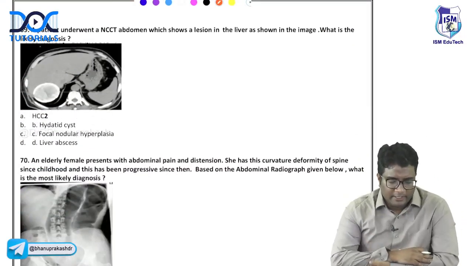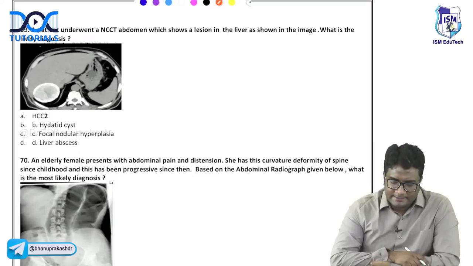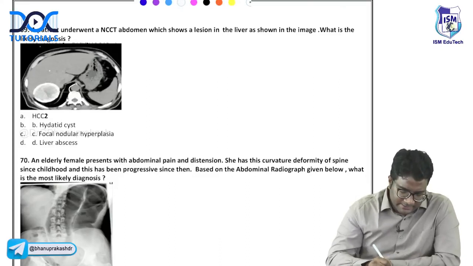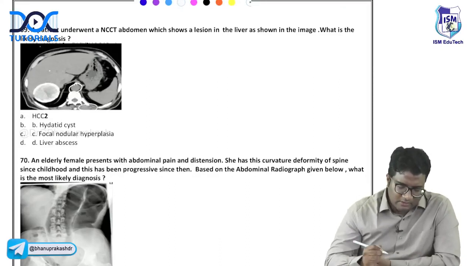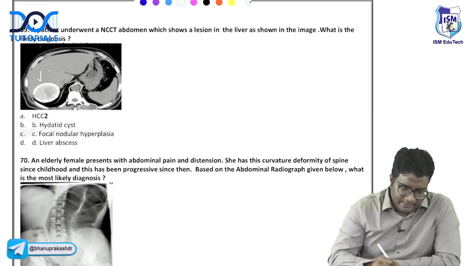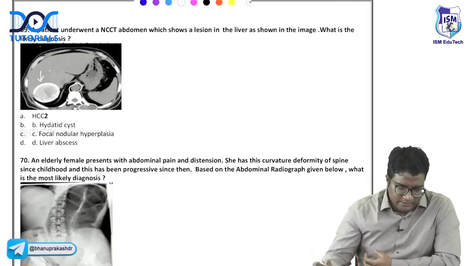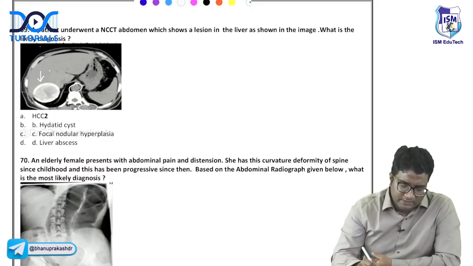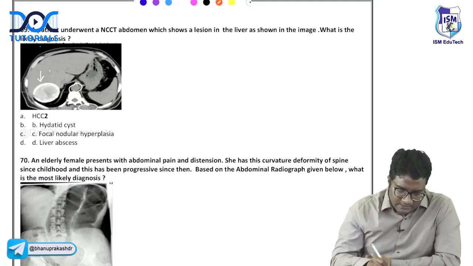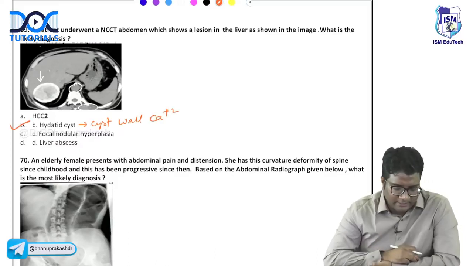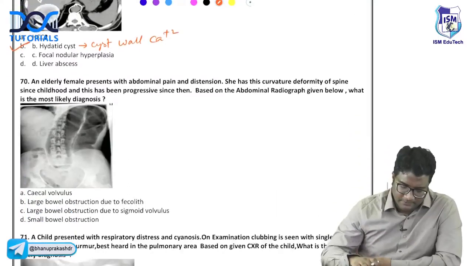Okay. Look at this. A patient underwent NCCT abdomen, which shows a lesion in the liver as shown below. What is the likely diagnosis? So look here. This is plain CT. The contrast is not there in the aorta. On this plain CT, you are seeing a calcification of the cyst wall. Where do you see a cyst wall calcification? This is a feature of hydatid. Cyst wall calcification. This is hydatid. Okay, cyst wall calcification is hydatid. Next.